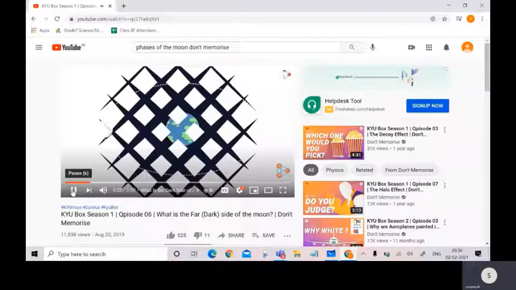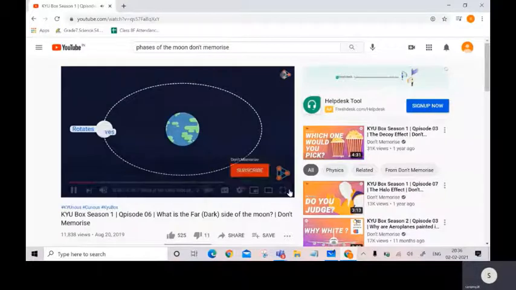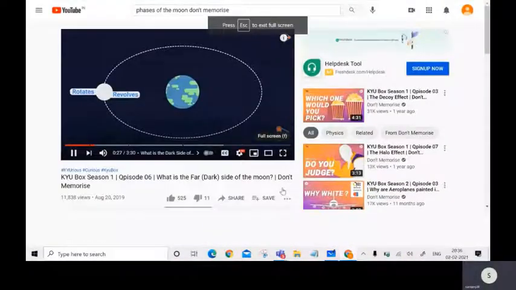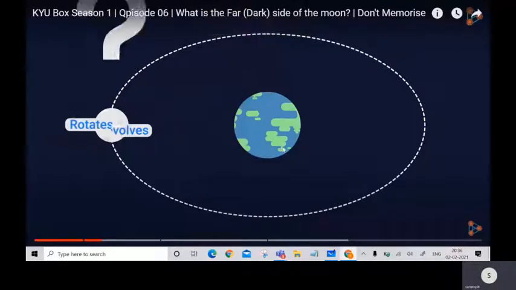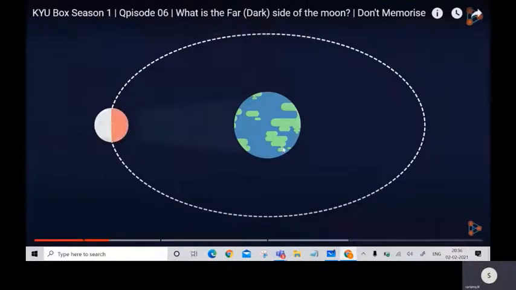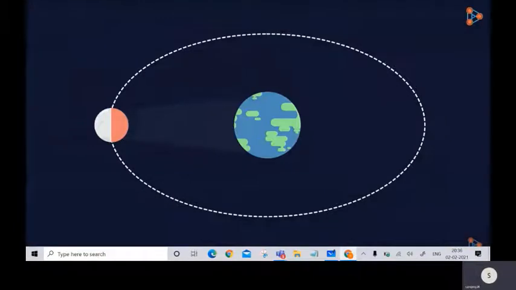We know that the moon rotates about its axis and revolves around the Earth. But how does this really happen? For better understanding, let's mark the side which can be seen by the Earth in a different color. Now, many of us imagine the moon's movement to be happening like this, rotating about its axis and revolving around the Earth. Notice that here, the moon is completing many rotations before it completes one complete revolution.